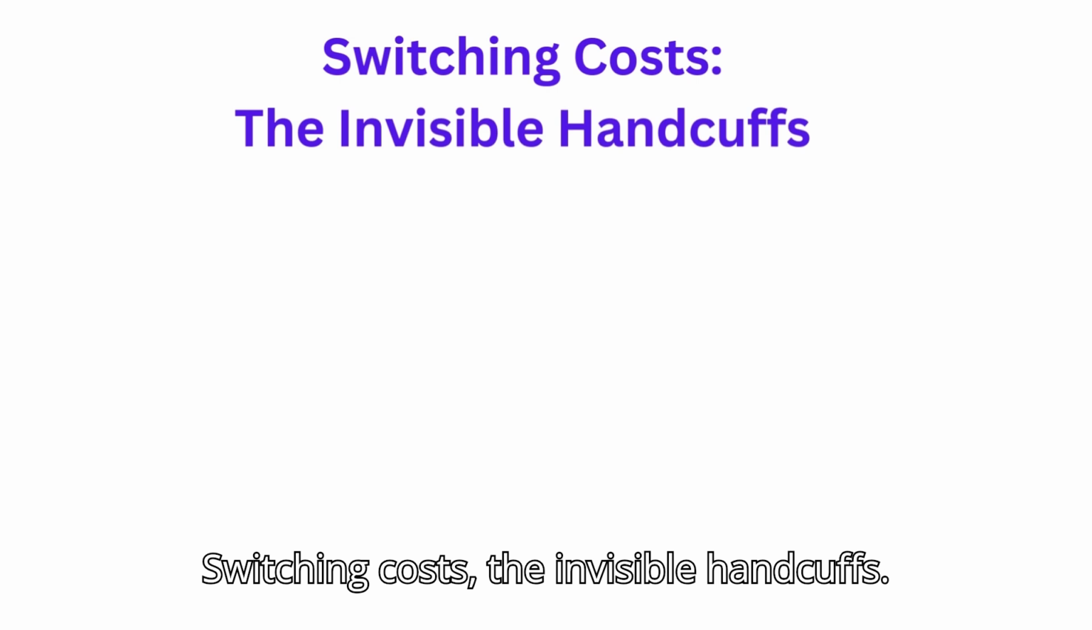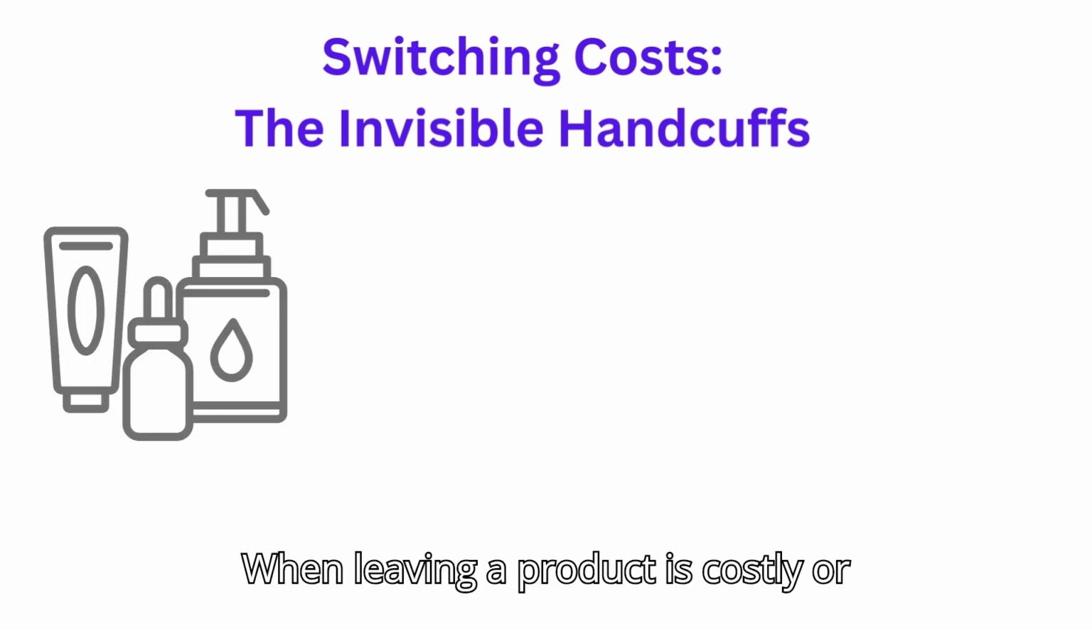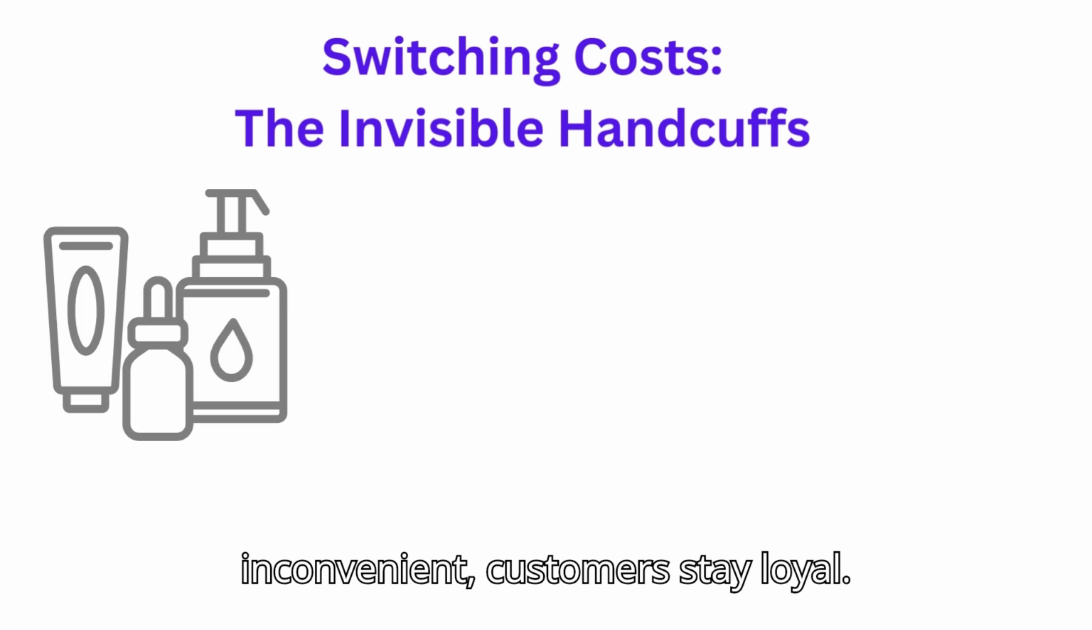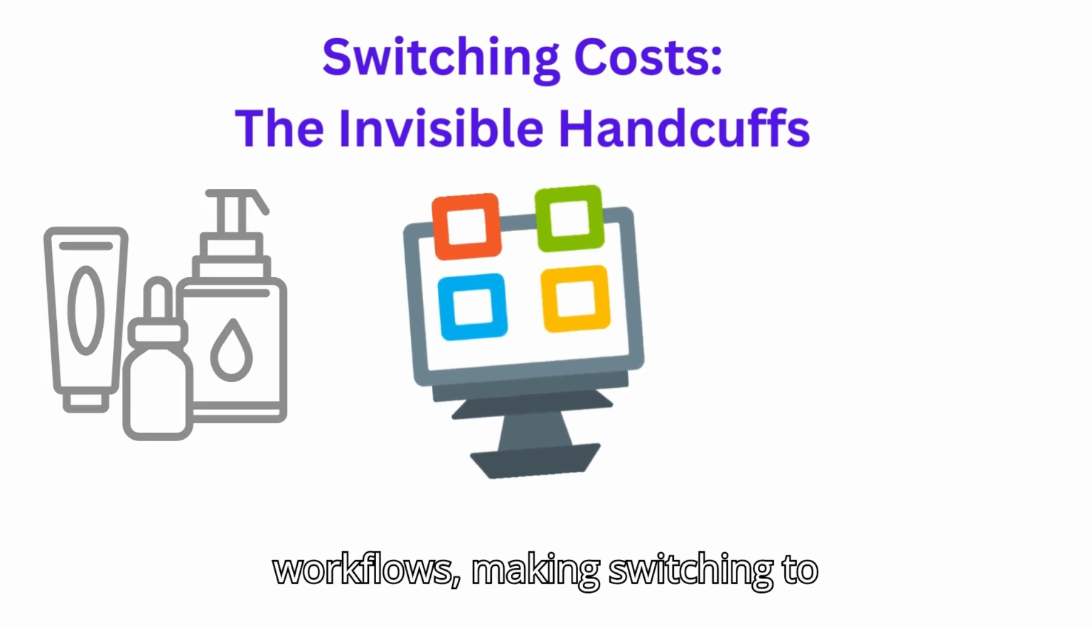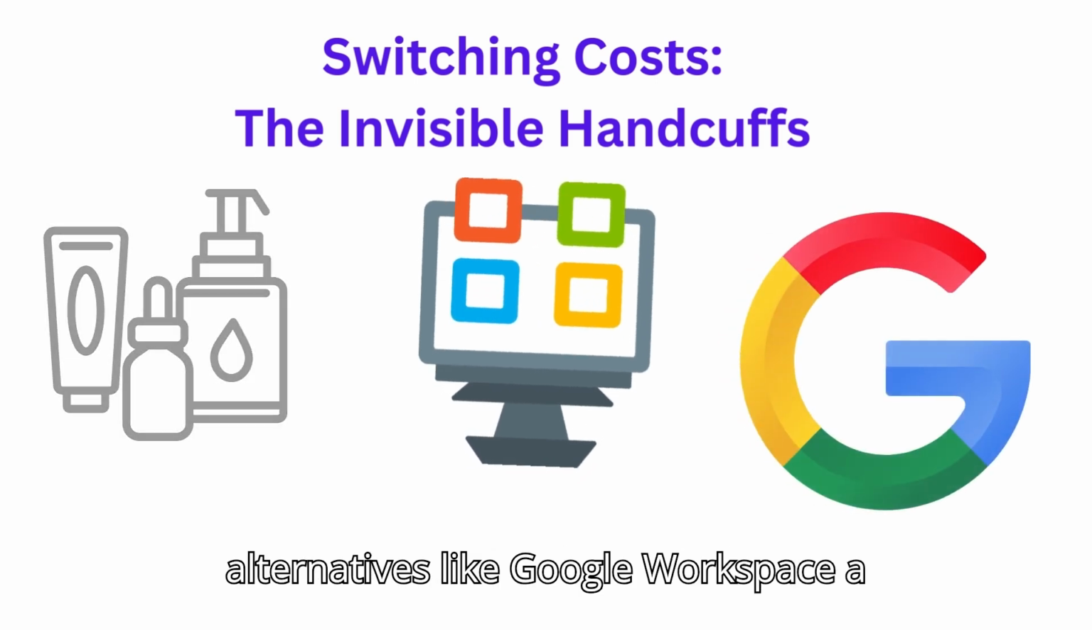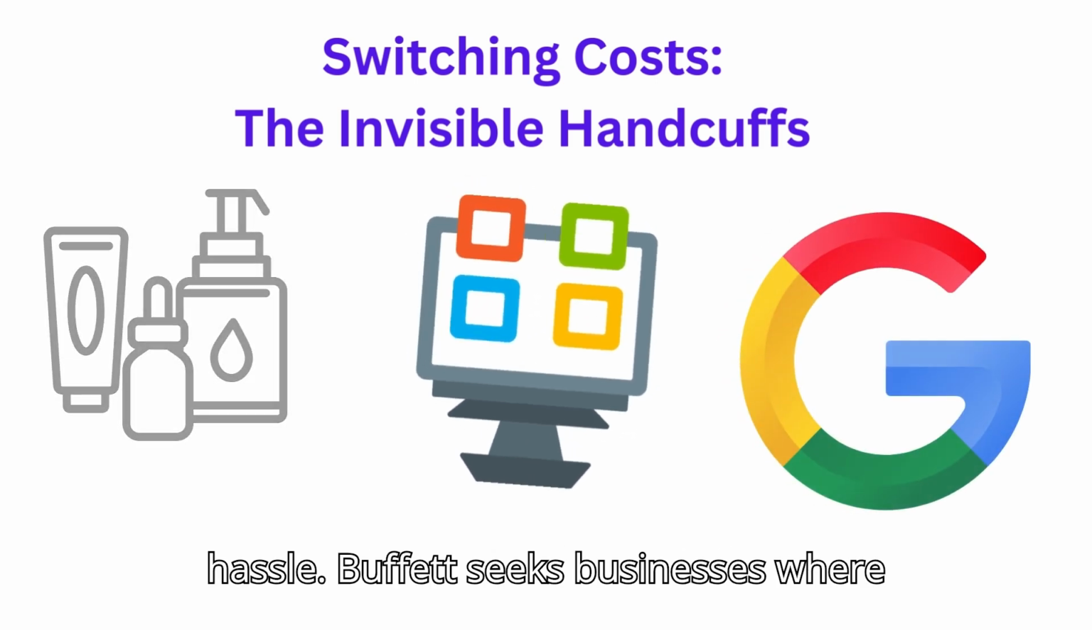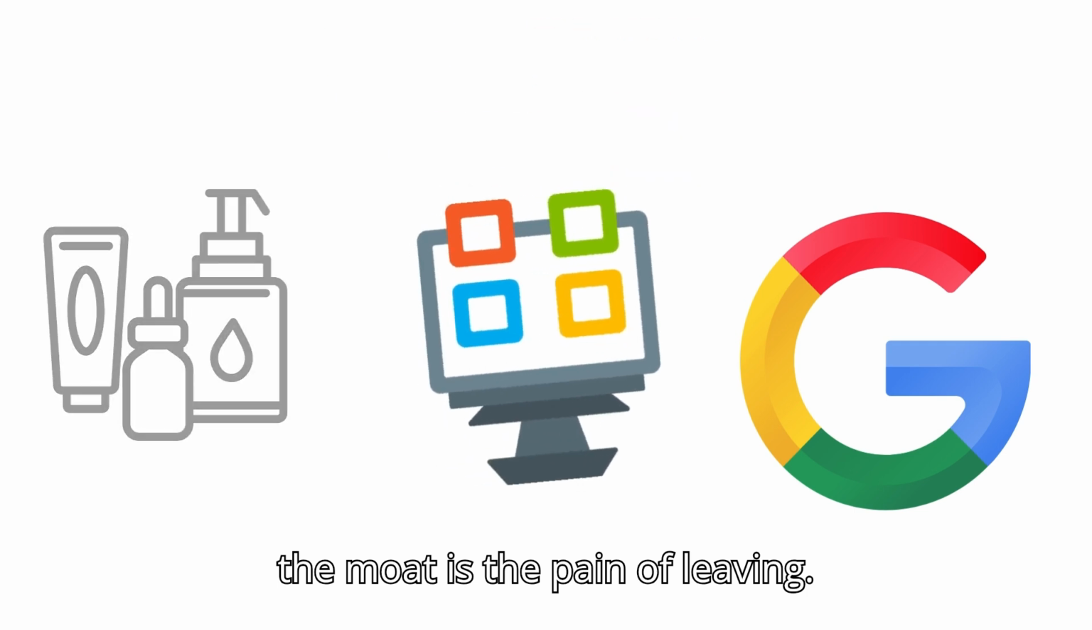Switching costs: the invisible handcuffs. When leaving a product is costly or inconvenient, customers stay loyal. Microsoft's Office suite embeds itself in workflows, making switching to alternatives like Google Workspace a hassle. Buffett seeks businesses where the moat is the pain of leaving.